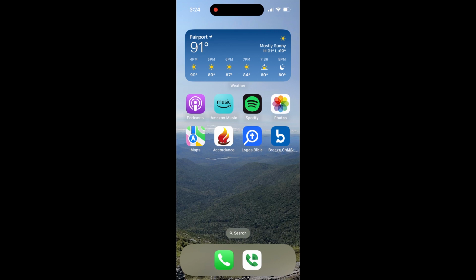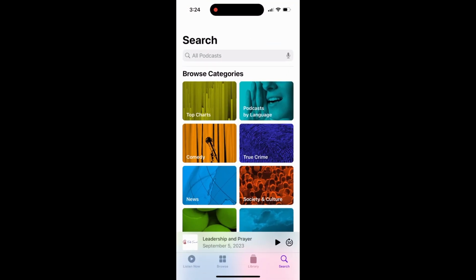So the first thing you need to do is, if the app is not on your phone, download one of these three apps and set up an account for yourself so that you're able to use it. And then once you've done that, which if you're using a podcast app and you're looking for the 20-day Faith Forward Devotional for your app, you've probably already done those things. Just go ahead and open your app. So we'll start with Apple Podcast.